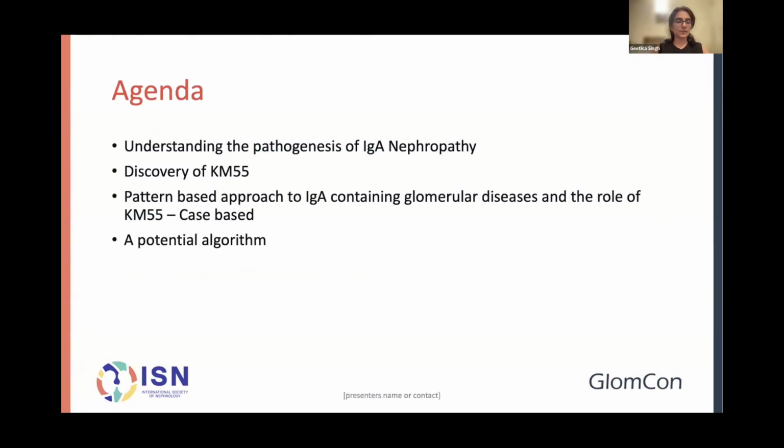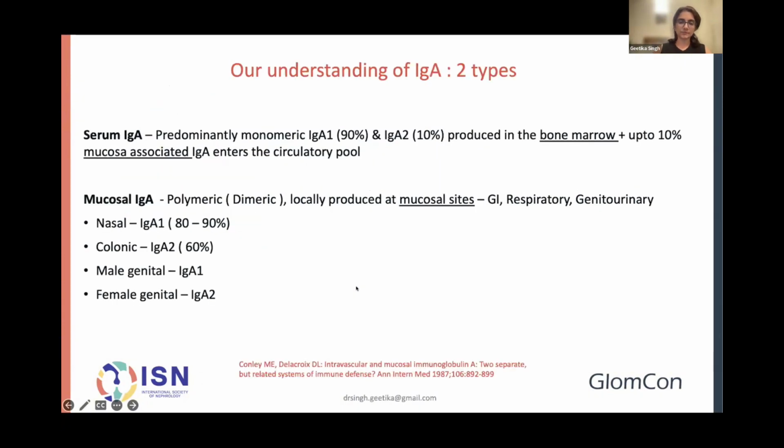So for this next maybe 45 minutes, this is the way I thought we could structure it: talk about our understanding of the pathogenesis of IgA nephropathy, the discovery of KM55, a little bit about that. And then I really want to take you through a series of cases, pattern-based, that's what we like to do. I am a pathologist, and how we could use KM55, and then put out there a potential algorithm on how we can look at IgA containing glomerular diseases.